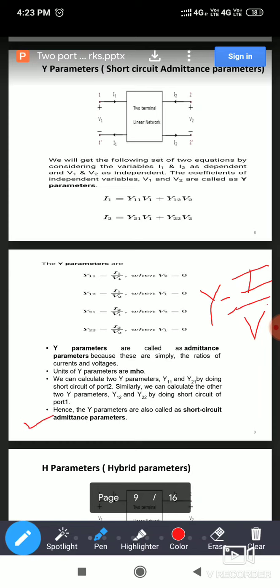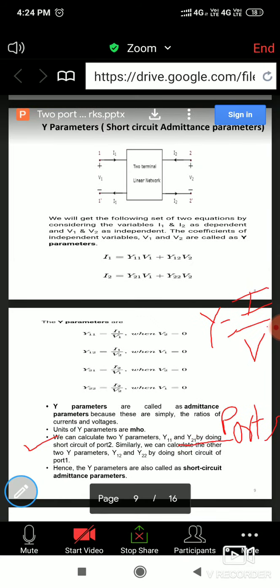Now last point in the Y parameters. Why it is called short circuit? Because we are shorting the ports. As we are shorting the ports to determine the Y parameters, it is called short circuit admittance parameters. Okay.